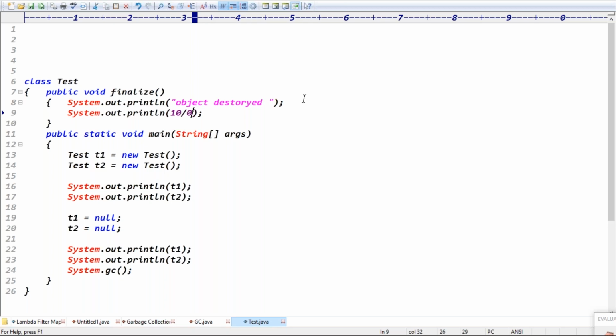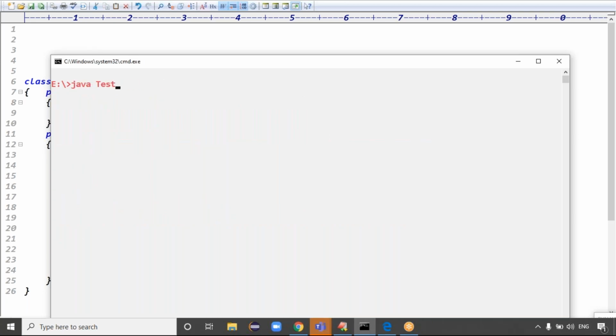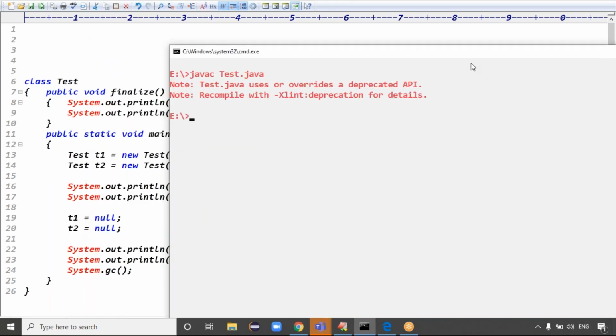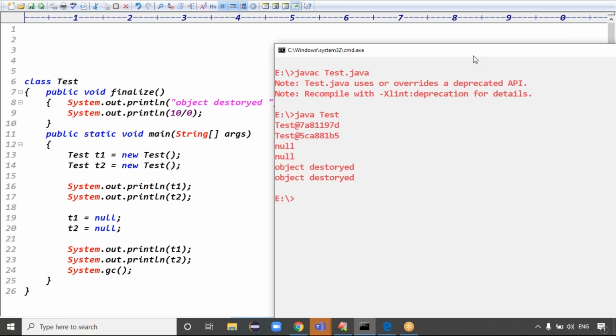An exception means the rest of the application, the program, terminates abnormally, right? Before destroying the object, the finalize method got executed, and the finalize method raised an exception. Then what happened here? Object destroyed or not destroyed? Maybe you're thinking the object is not destroyed. But if you compile this code, the code compiles fine, no problem at all, and even executes fine. Object destroyed, not destroyed, guys?